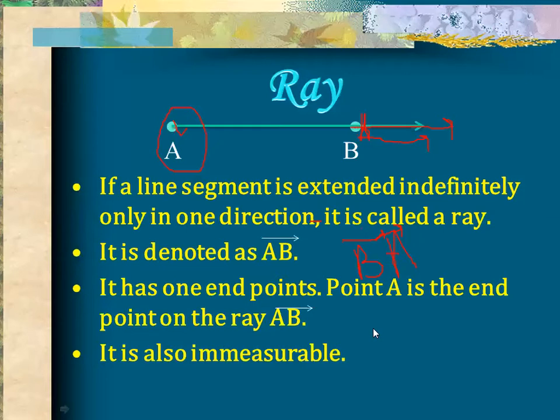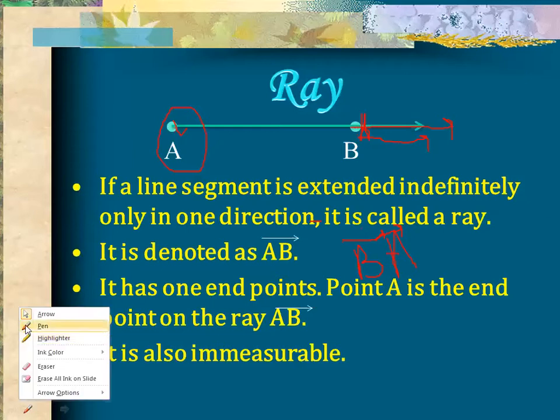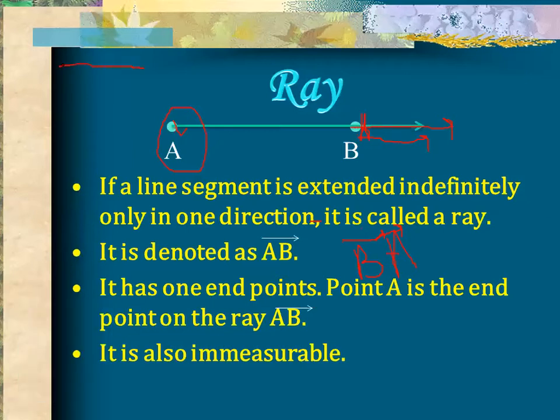So this is the definition of a ray. Now I'm going to compare them. Suppose this is a figure with points A and B with two endpoints, then it will be a line segment. If you have this type of figure with points A and B extended indefinitely in both directions, you will say it is a line. But if you have a figure like this, with point A here and point B lying along it, extending in one direction, you will say it is a ray. So this is the difference between a line segment, a line and a ray.